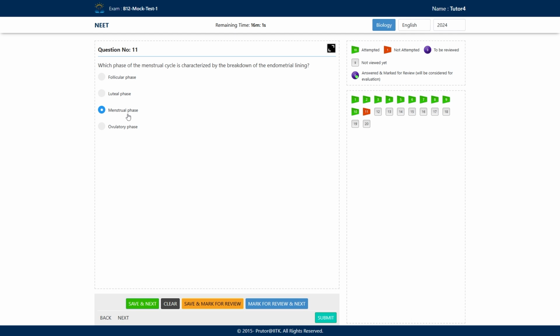So option number C, menstrual phase, is the right answer. Okay. During the menstrual phase, the level of progesterone is very low. So the endometrium is very thin and it breaks.